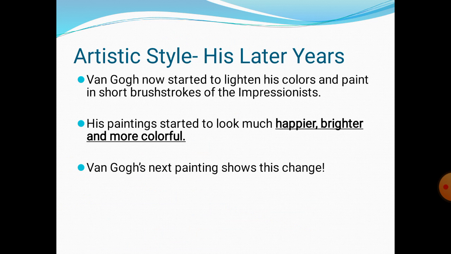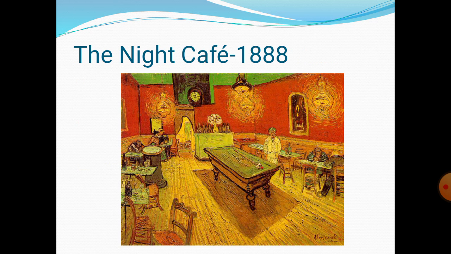His paintings start to look much happier, brighter, and more colorful. Van Gogh's next painting shows this change. So you can see he started making other kinds of drawings that were brighter and more colorful.